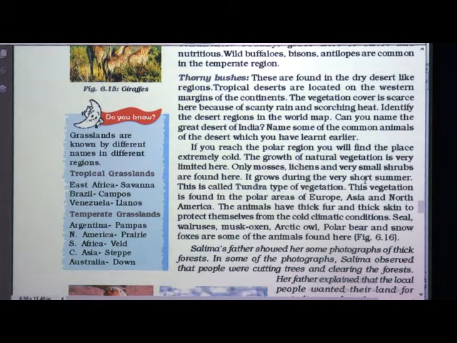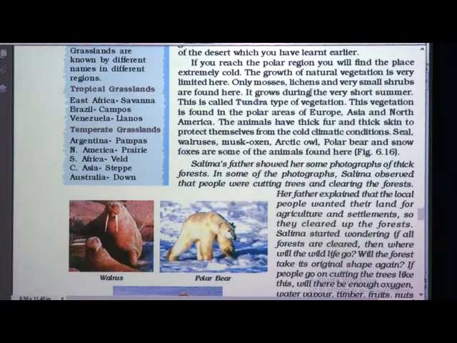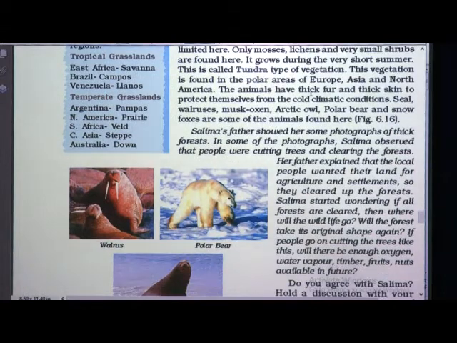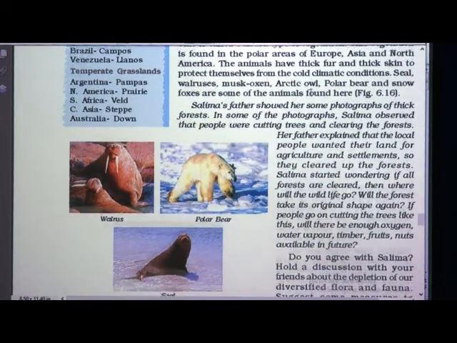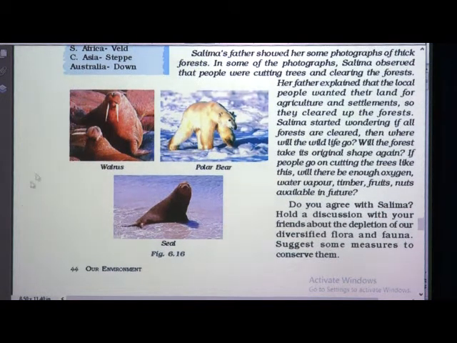So, which animals are found here? Seals, walruses, musk oxen, Arctic owl, polar bear, snow foxes are some of the animals. You could see the picture 6.16. These are the animals found in this cold region. See, walrus, polar bear, seal.